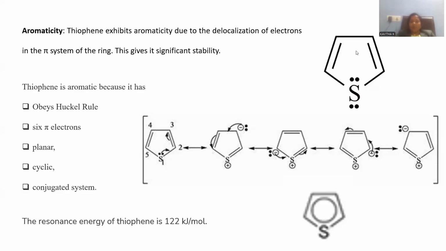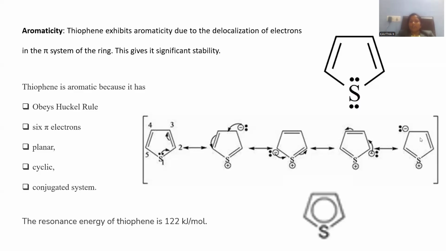And you can observe all the pi bonds are alternately arranged. That is said to be what? A conjugated system. If pi bonds are just side by side, it is called cumulated. Far away, they are non-conjugated, isolated. And if we have one sigma bond, one pi bond, one sigma bond, this is the way that is called conjugation. Conjugation, cyclic, planarity, 6 pi electrons, obeying Huckel's rule, and delocalization are all important characteristics needed to satisfy aromaticity.